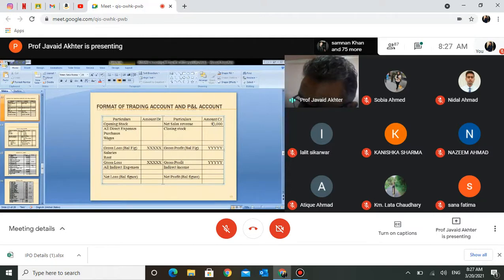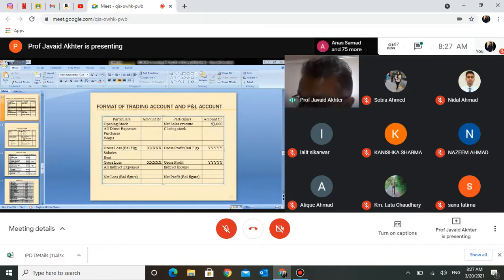Now which side in the current entry is sales given? Sales is given in the debit side. So what will you write in the debit side? In the debit side you will write to profit and loss account and you will write 90,000 as the figure. Now what will be the balance in sales account? 0, because sales account had a credit balance of 90,000 and in the debit side you have written 90,000. So the balance in sales account will be 0. When the balance in sales account or any account is 0, it is not carried forward to the next year. So this is how sales account will be closed.